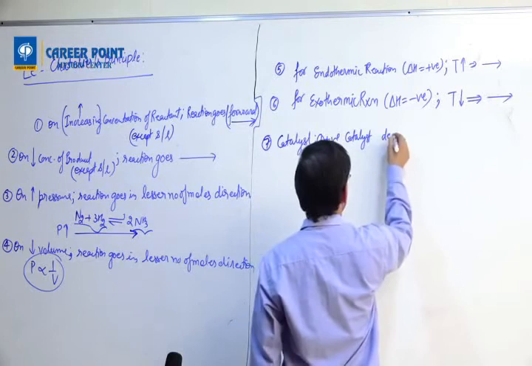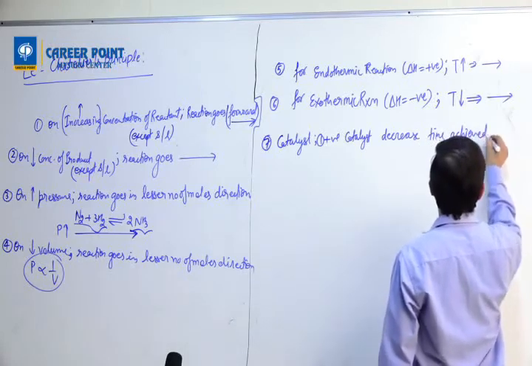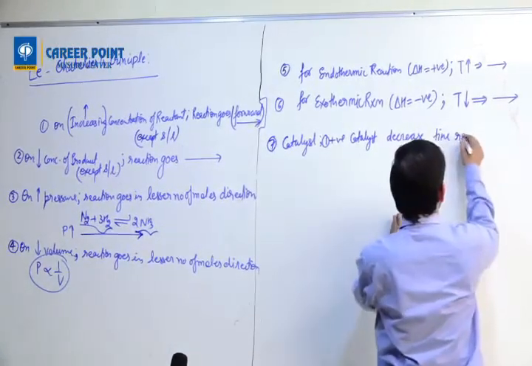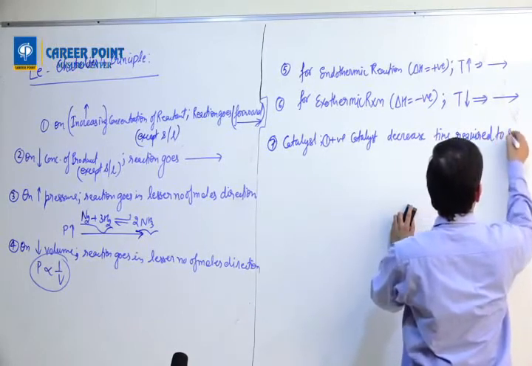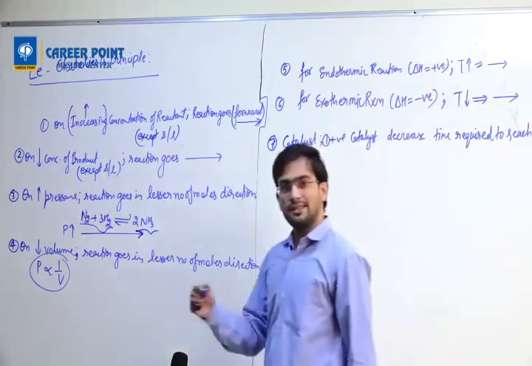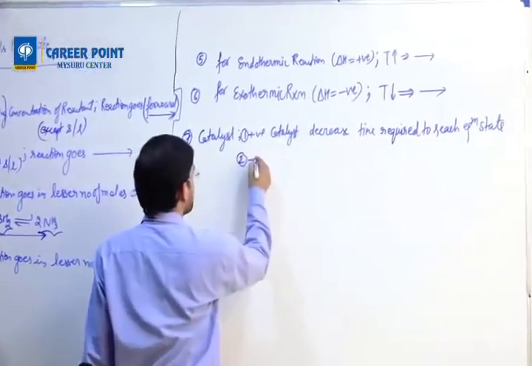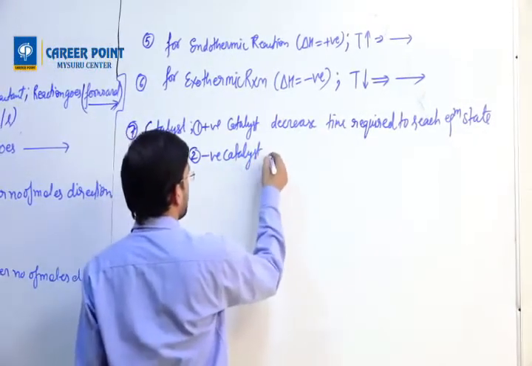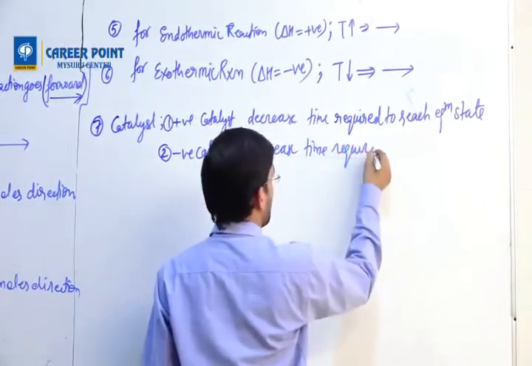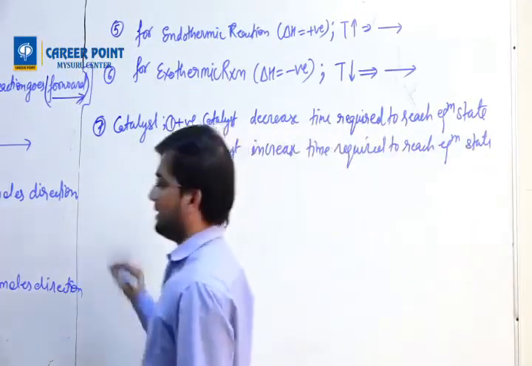Positive catalyst decreases the time required to reach equilibrium state, whereas negative catalyst increases time required to reach equilibrium state. This is 7th.